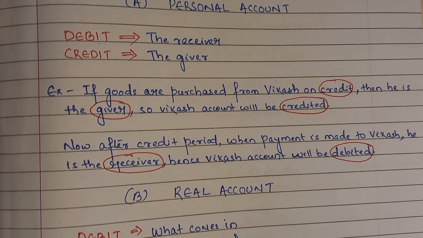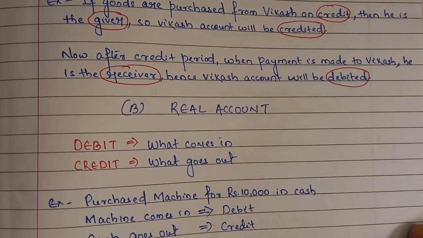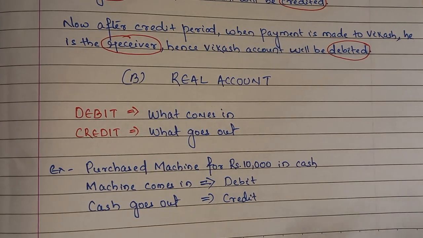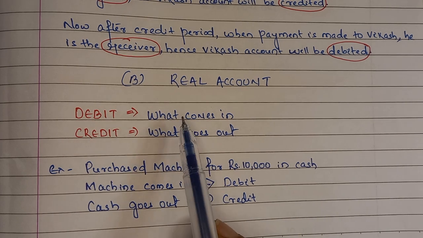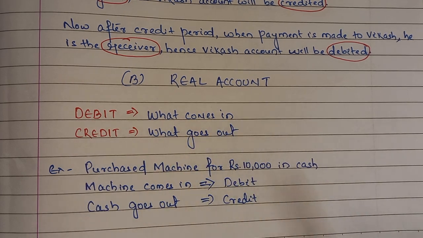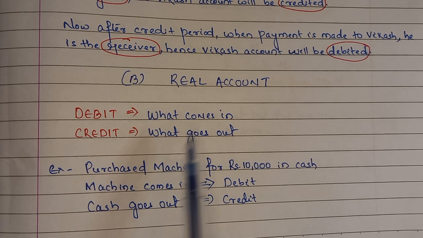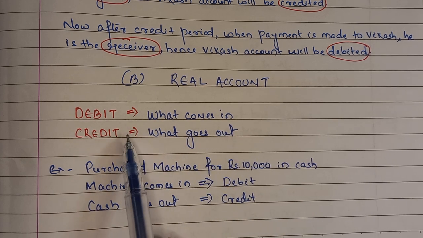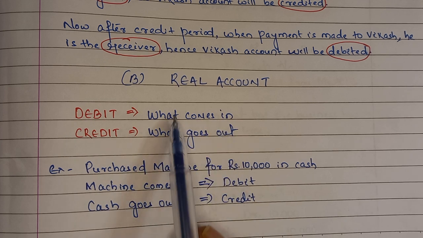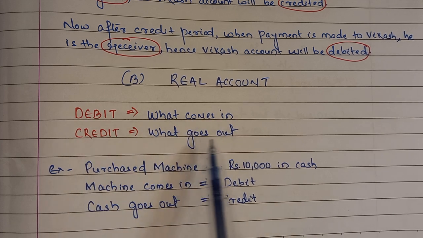Okay. Now, let's come to the next account, that is real account. So, under real account, what is debit? What comes in. That means when the asset comes inside the business or into the books of accounts, it is called debit. Correct? And what goes out is the credit. So when an asset comes inside the business, it is debit. When an asset goes outside of the business, it is called credit.